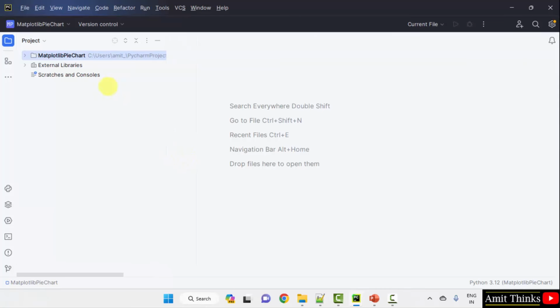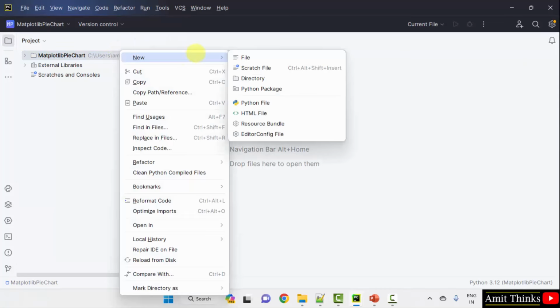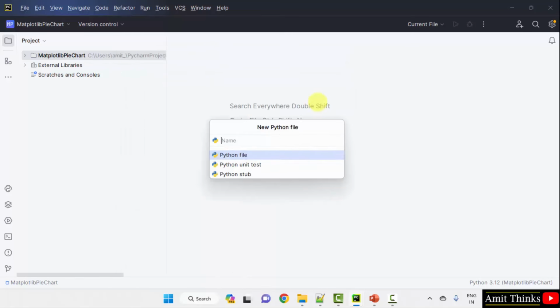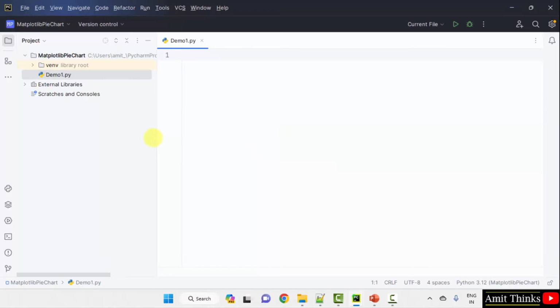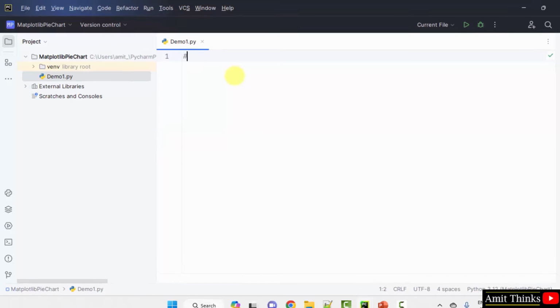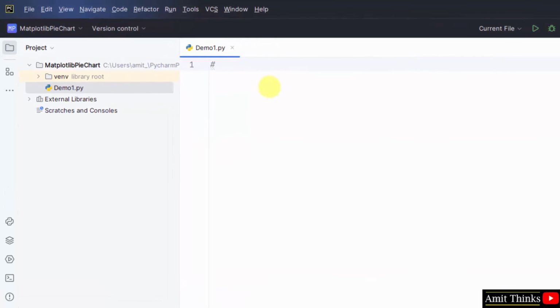Now let us add a new Python file. Right click, new Python file. Add the name of the file. We won't add the .py extension. It will get added automatically because Python file is selected by default. Press enter. Now let us add the code. First we will add the comment.